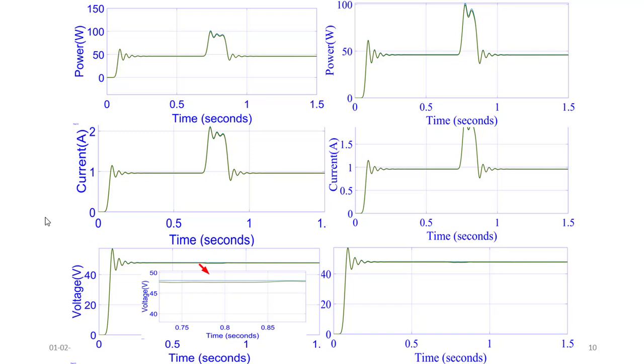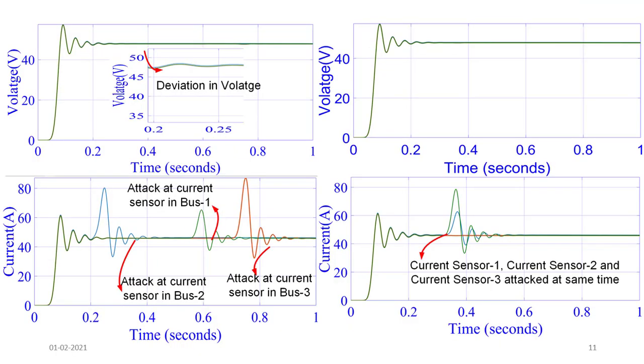Without a cyber attack, you can clearly see the voltage, current and power signals, including for a sudden change in the load as well. Now, if a cyber attack is launched and any deviation in the voltage is observed, you can see here that with the cyber attack launched at bus 2, bus 3, or in all the cases, the voltage is maintained constant.